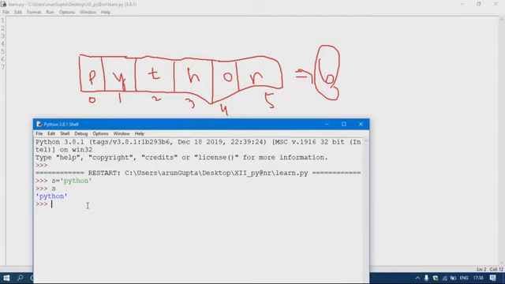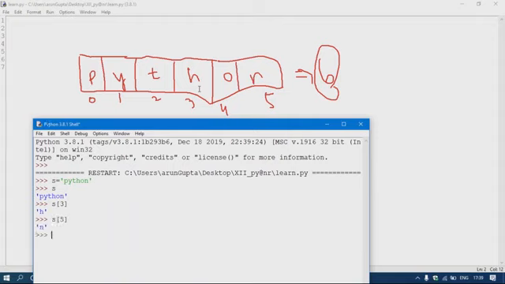If I want to access string characters index-wise, how can we do this? In square brackets I'm writing 3, so it will print 0 1 2 3, h. If I'm taking s of 5, what will it print?